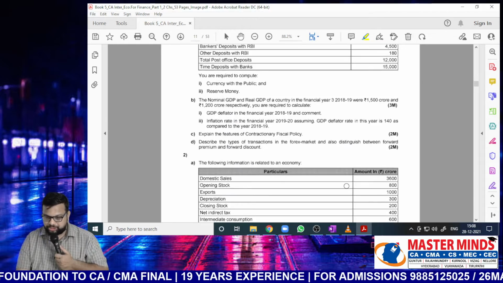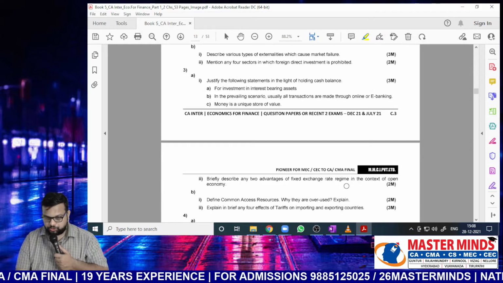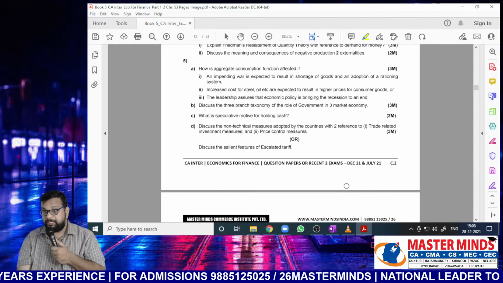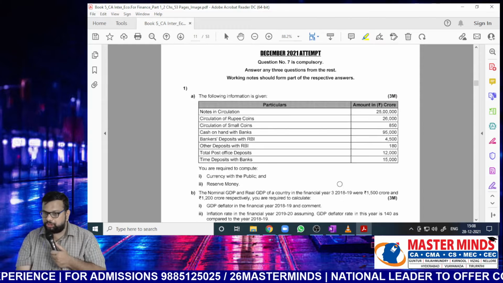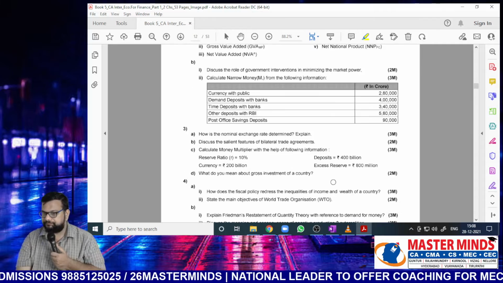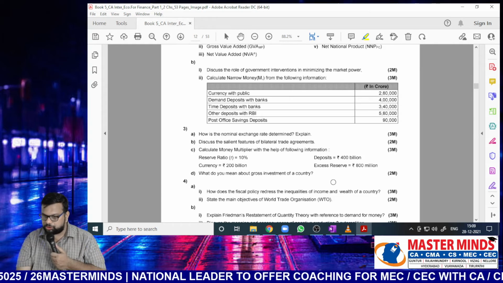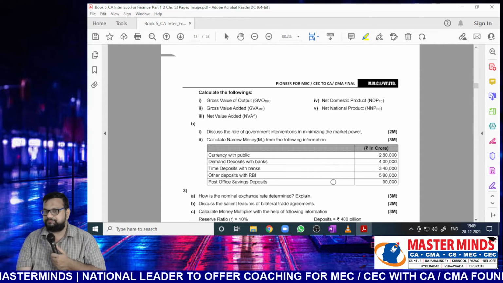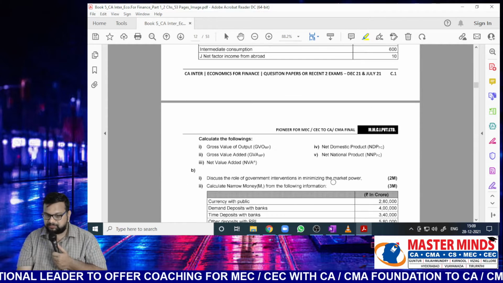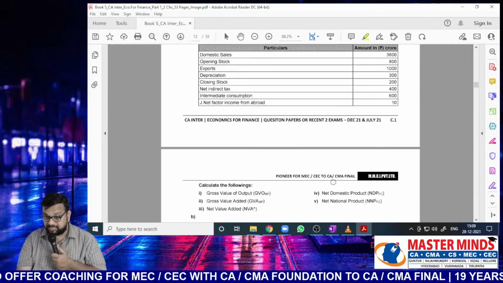Recent 2 examinations' question papers are also given here, that is December 21 and July 21. So 2 question papers are given. If you look at the question paper, without going through the questions, just look at the weightage, Nana. If you look at the December 2021 question paper, apart from one question, all the remaining questions are 2 marks or 3 marks questions. I think there should be a 5 marks question. If it is not given, then all the questions are either 2 marks or 3 marks. So 2A is 5 marks, Nana. Apart from that question, all other questions are 2 marks and 3 marks.